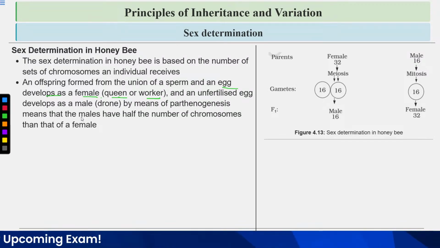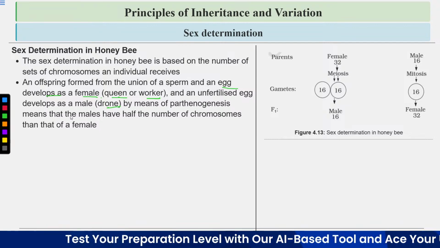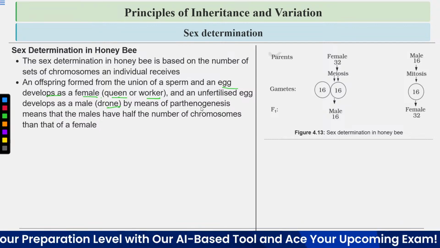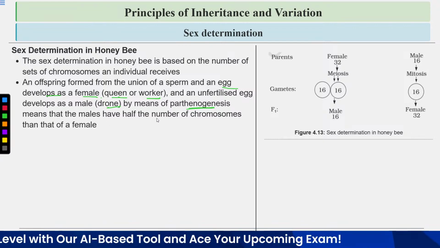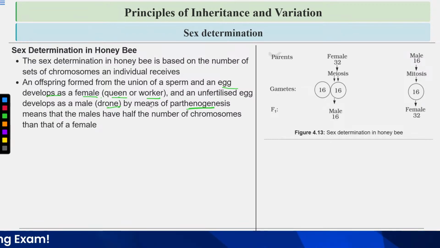And an unfertilized egg develops into a male. So males are produced without fertilization, and they are the drones. The development of an organism without fertilization is known as parthenogenesis. The males develop due to parthenogenesis. Okay, so this means that the males have half the number of chromosomes than that of the females because they are produced parthenogenetically.